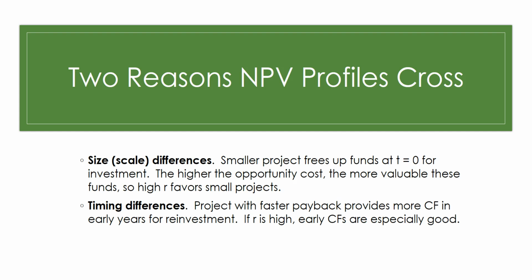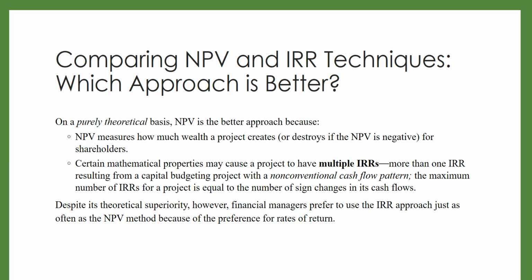So these differences occur due to size differences and timing differences. Smaller projects free up money for different investments. So the higher the opportunity cost, the more valuable these funds are. So high cost of capital prefers small projects. Timing differences also matter. Projects with a faster payback period provide more cash flows in the early years for reinvestment. So if the cost of capital is high, early cash flows are especially good.